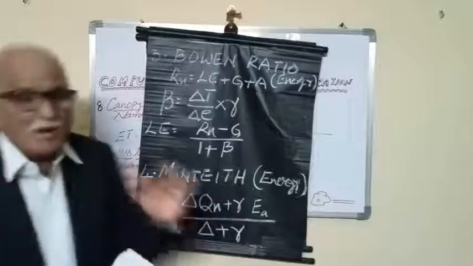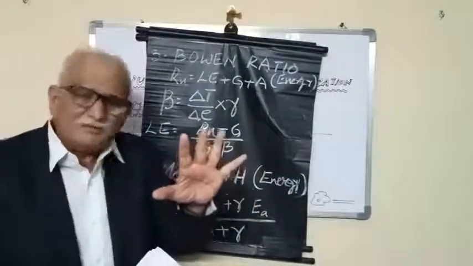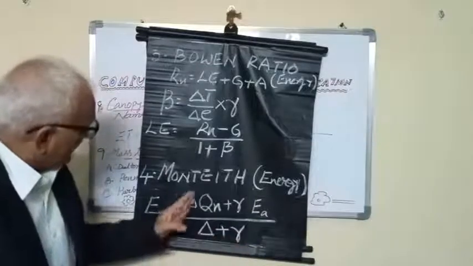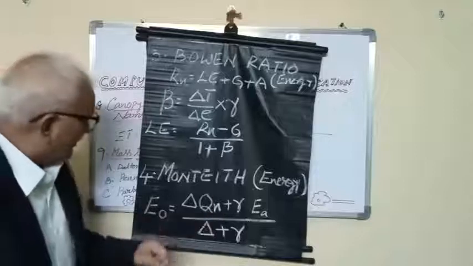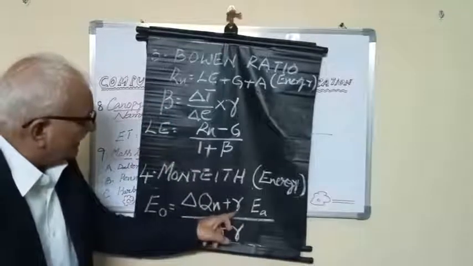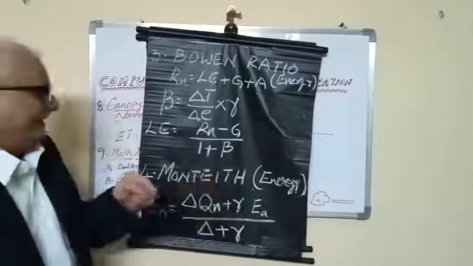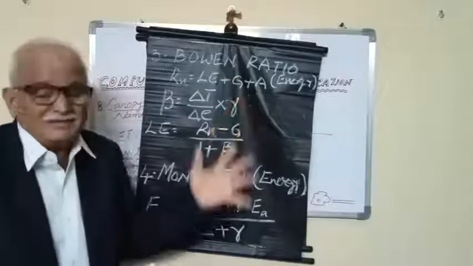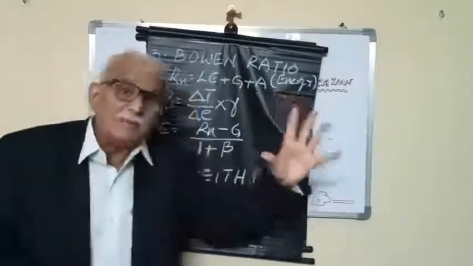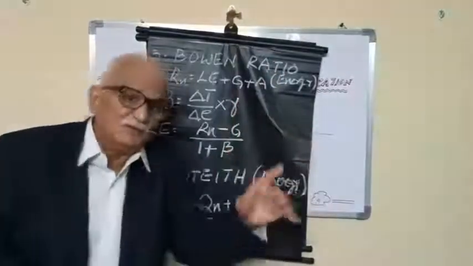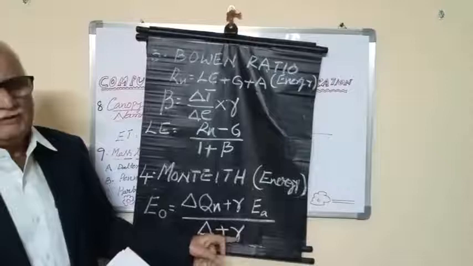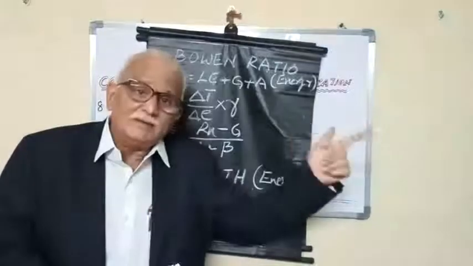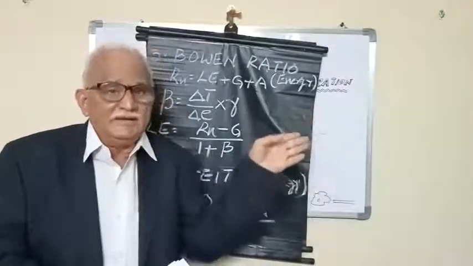Then, the Monteith method. The Monteith energy method is very, very interesting. He had given net radiation, slope of the vapor pressure curve and the psychrometric constant. So two things he had taken: vapor pressure deficit and net radiation. Monteith's combination approach differs from the energy approach. The energy approach equation is a simple, very straightforward one, where you can measure directly. As far as the ETo measurement in the combination method is concerned, two things he has taken, the radiation component and the aerodynamic component.